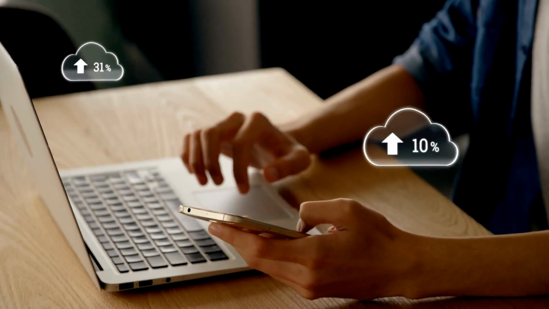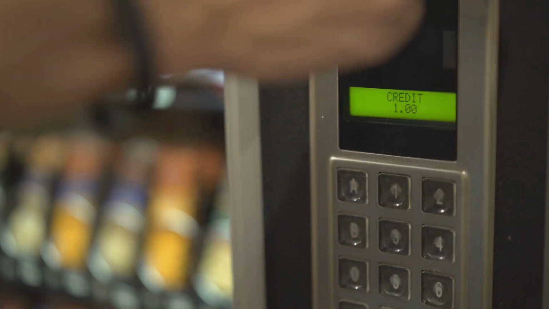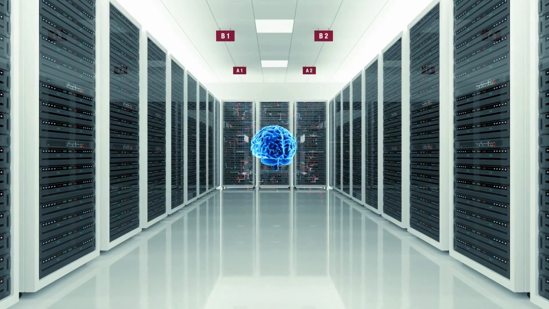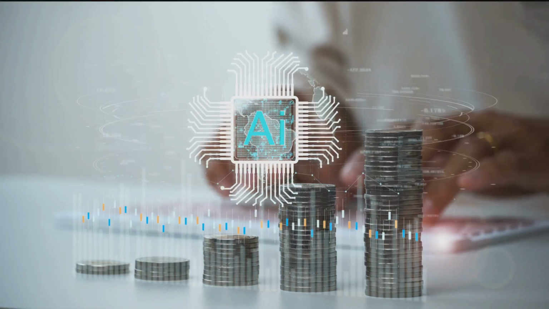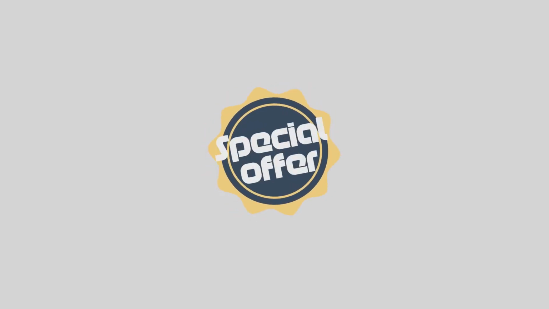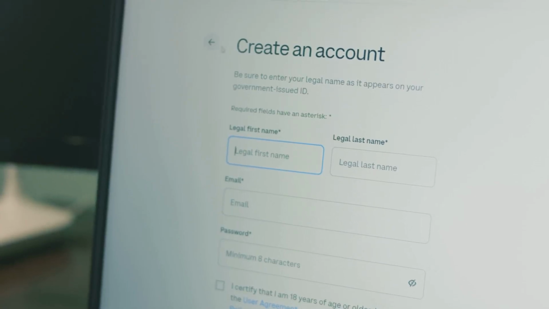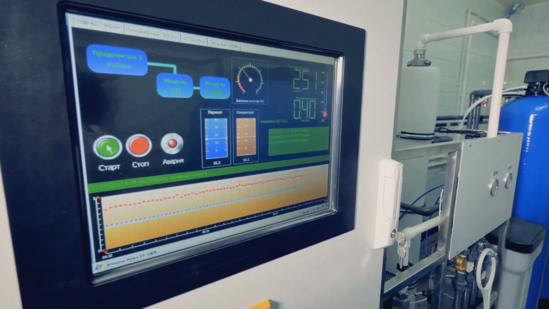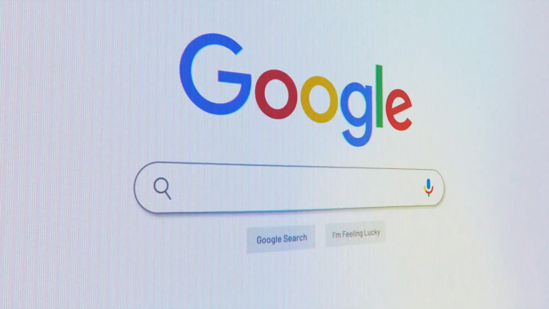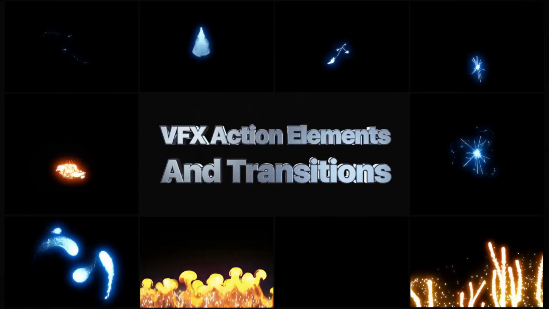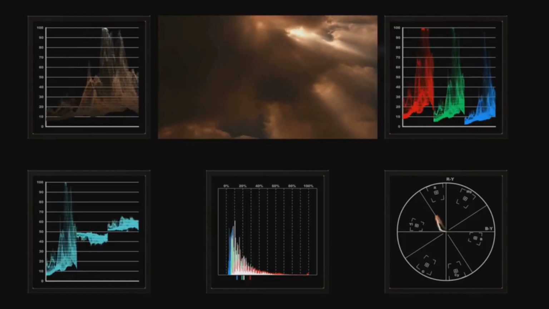Here's how to access Veo 3 for free with Google Cloud credits. New users can sign up for a Google Cloud free trial, usually with $300 in credits. These credits cover the computing power needed to run Veo 3, so you can experiment without spending a dime. Just create a Google Cloud account. Verify with a credit card. No charges if you stay within credits. Head to the AI and Machine Learning section, find Vertex AI Studio, and start using Veo 3.